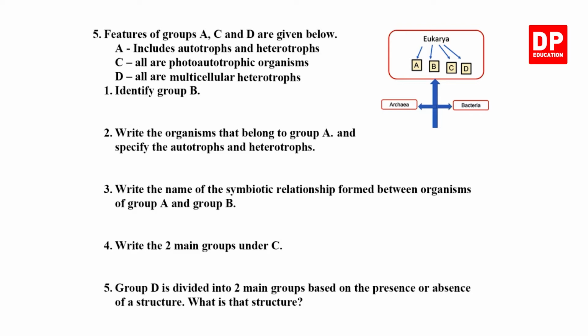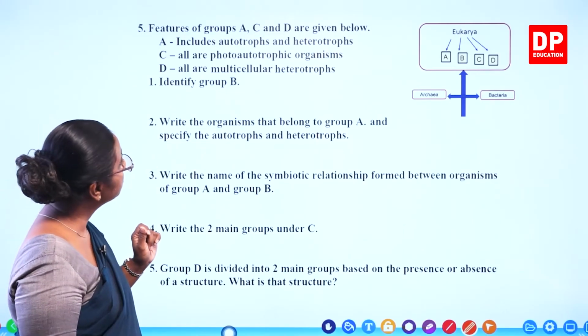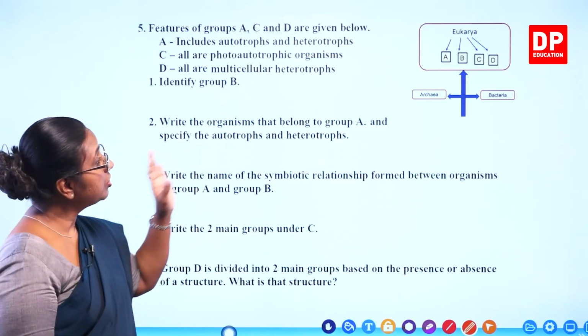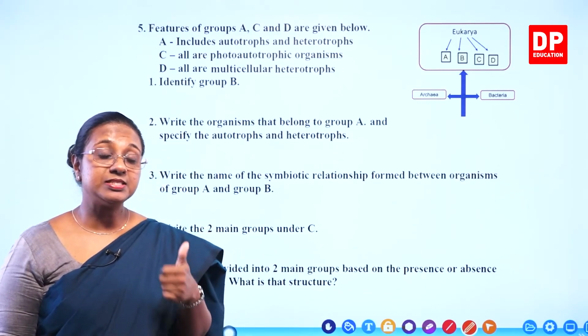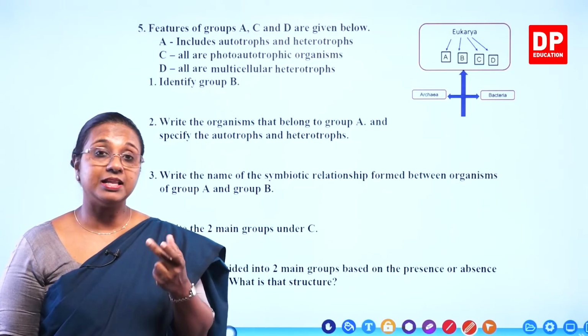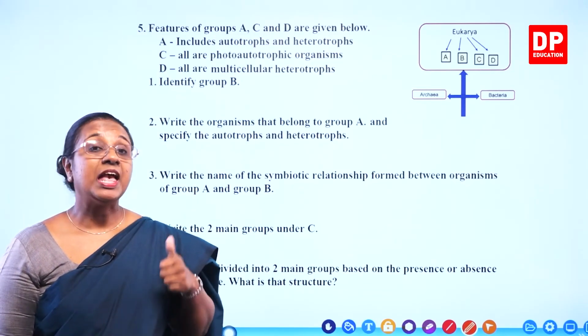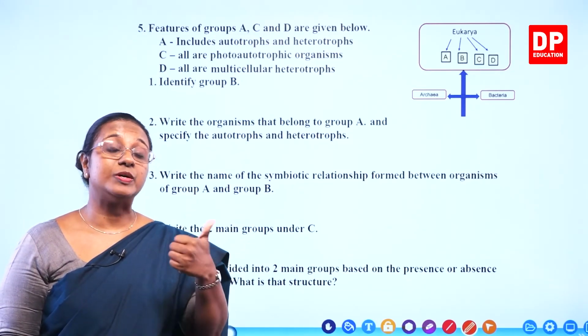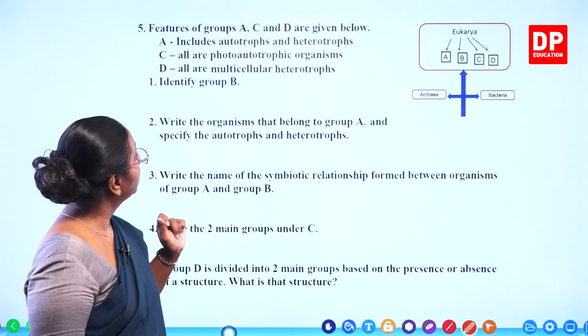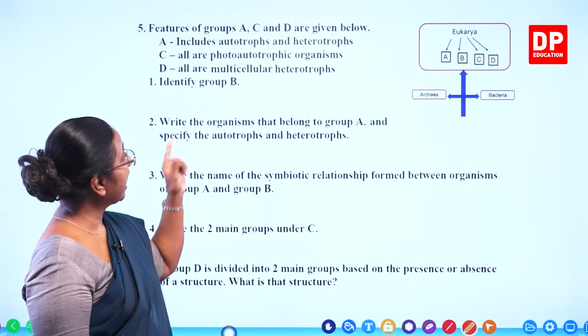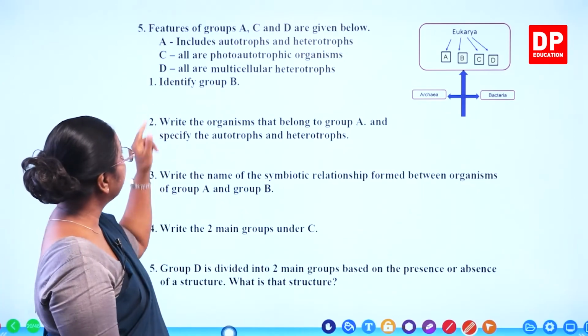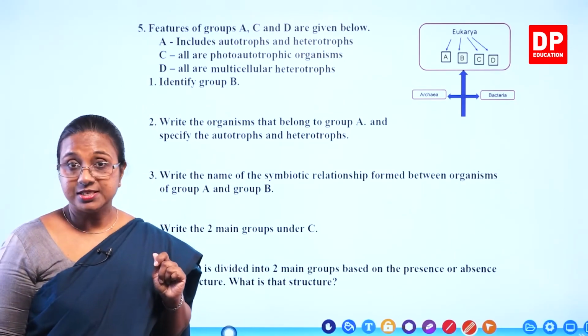Features of groups A, C and D are given. So A includes autotrophs and heterotrophs. You all know the 4 kingdoms, kingdom Protista, kingdom Fungi, kingdom Plantae and kingdom Animalia. And kingdom Protista, protozoans and algae. So protozoans are heterotrophs, algae are autotrophs. So A has to be Protista.